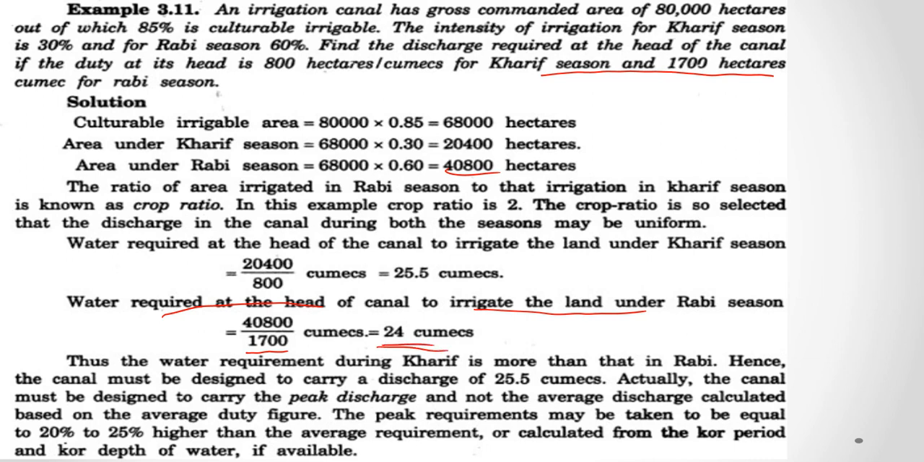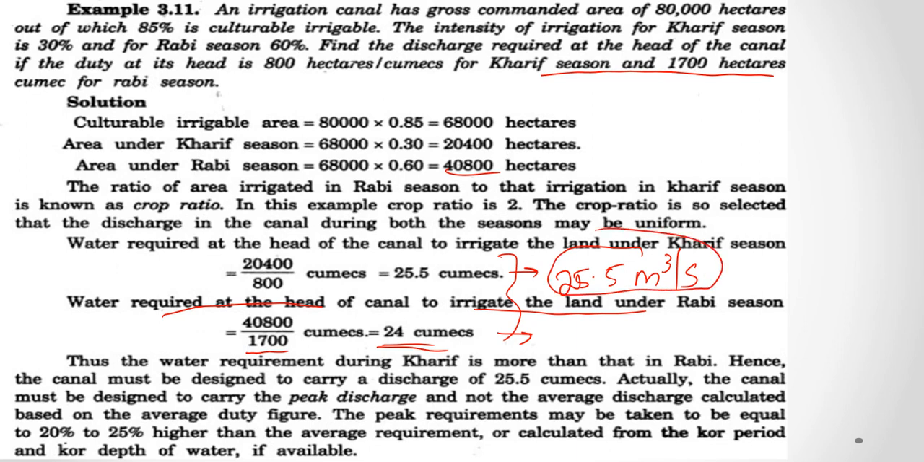Now we have got two discharges, one is 25.5 and the other is 24. While designing the canal, we will be taking the peak discharge. That means here we have to take the maximum of these two values, that is 25.5 meter cube per second. So here the answer is 25.5 meter cube per second.